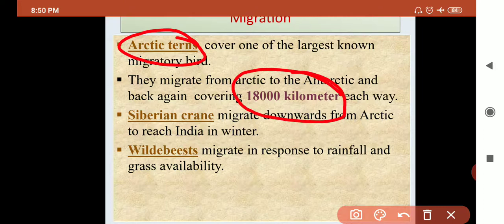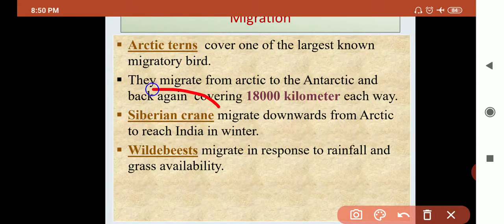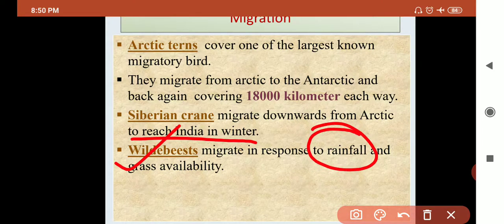Then second one is Siberian crane. We have already seen the figure. This is also a migratory bird. They are migrating in winter. Then wild beast. This migrates in response to rainfall and availability of the grass.